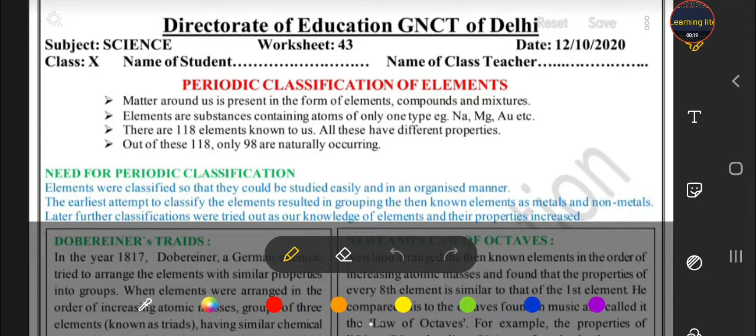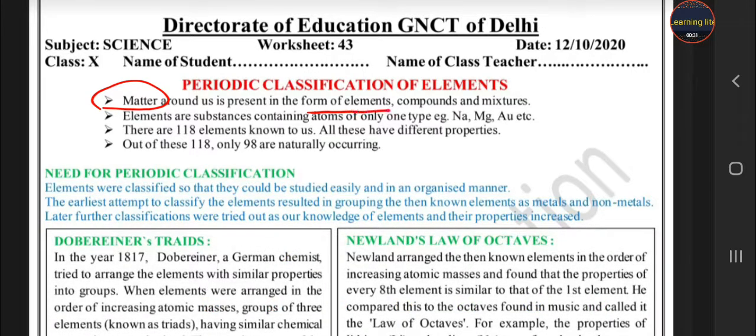compounds and mixtures. So student, keep noted in your mind that matter means the substance present in our surroundings. It may be solid, liquid or gas, but they are present in the form of elements, compounds and mixtures. What are the elements, student?